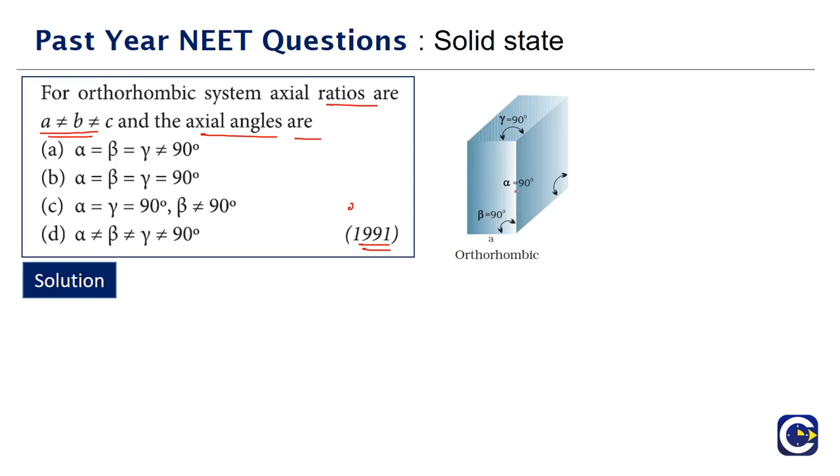In orthorhombic, the value of a will not be equal to b, which will not be equal to c, but the axial angles alpha, beta, gamma will all be equal to 90. So the axial angles are all equal, and equal to 90.